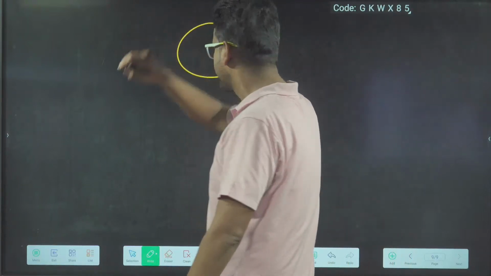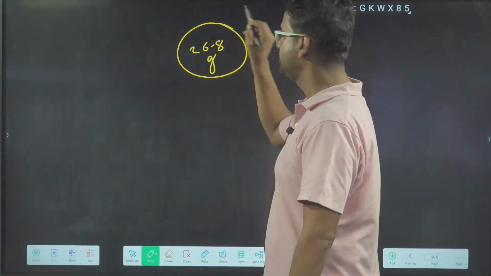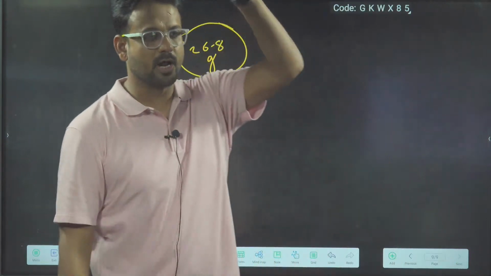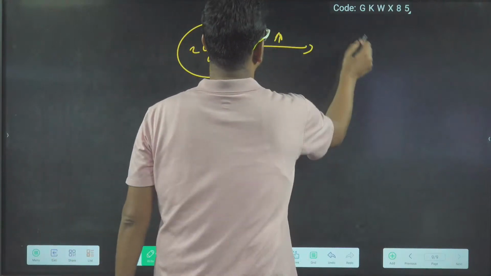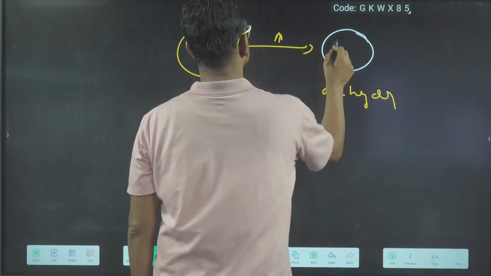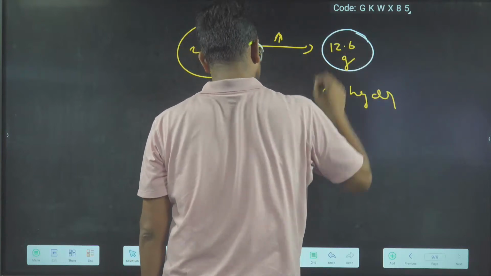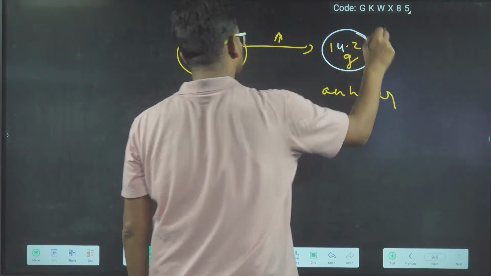The hydrated salt had a mass of 26.8 gram. Once you heated it, you got the anhydrous salt, which has a mass of 14.2 gram.